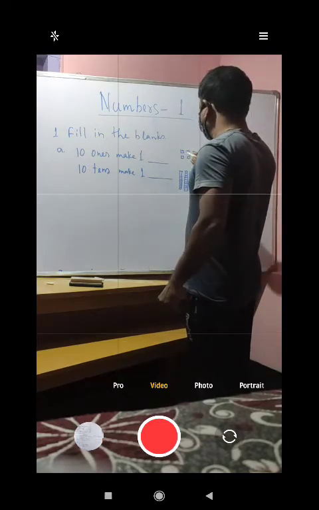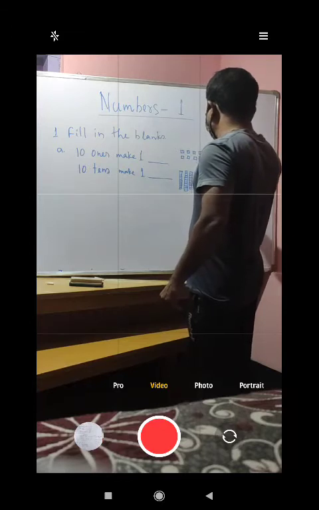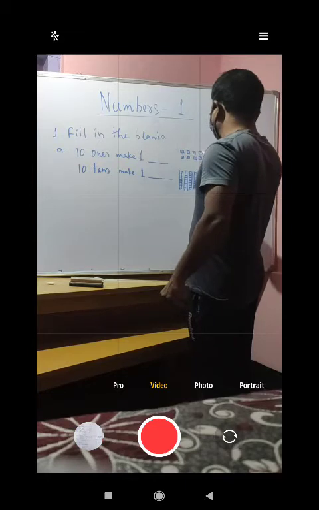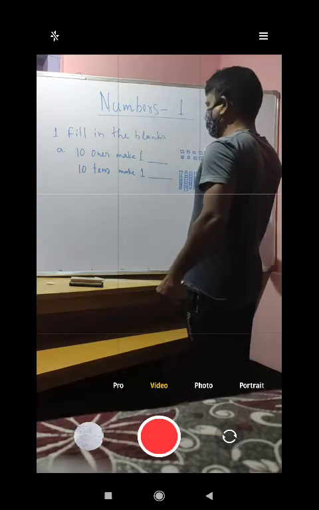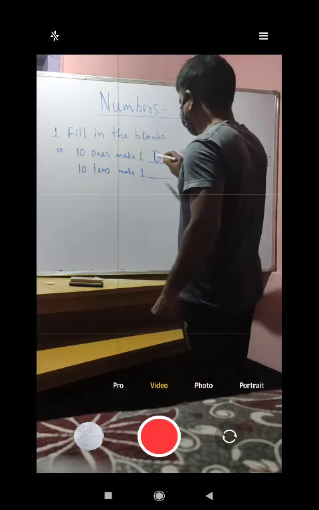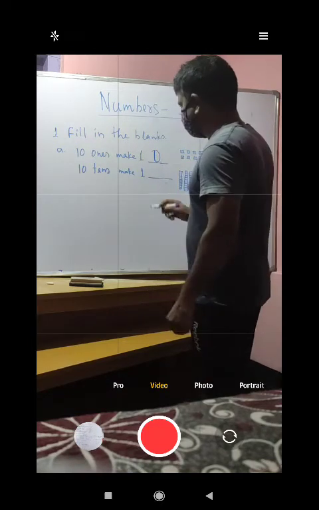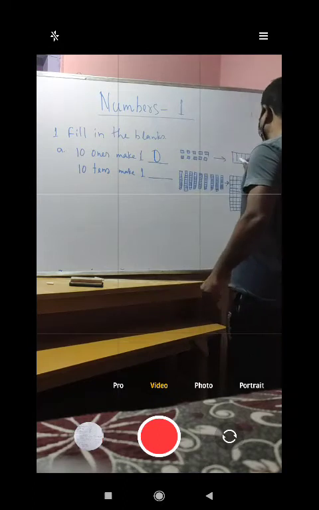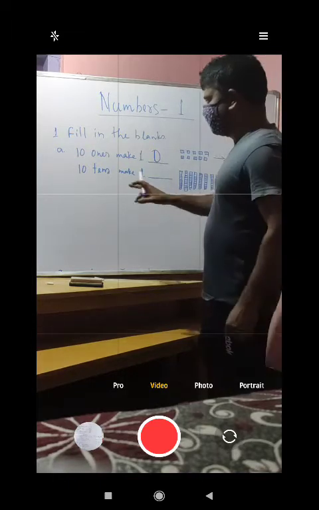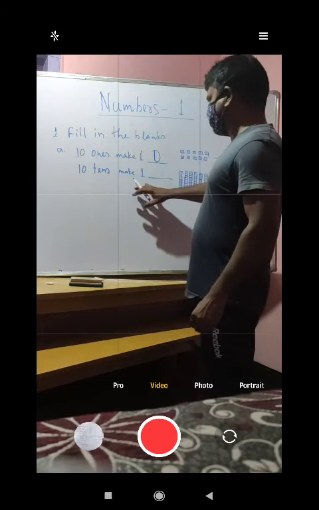This is 1, 1, 1, 1, 1, 1, 1, 1, 1, 1. Now you count: 1, 2, 3, 4, 5, 6, 7, 8, 9, 10. So 10 ones make 10. Here also if you count, it is 10. Same way, here it is given: 10 tens make what?